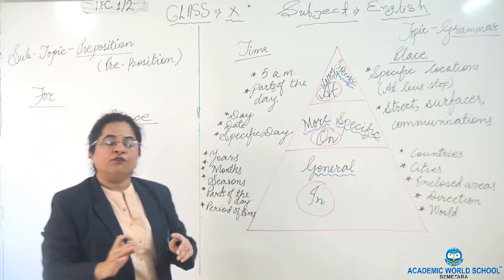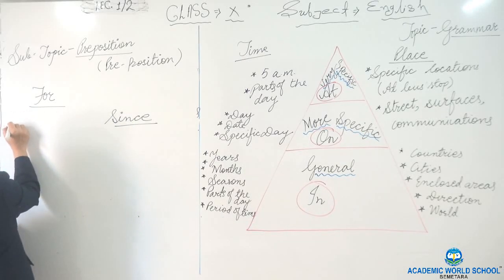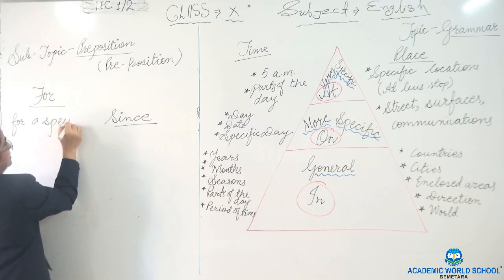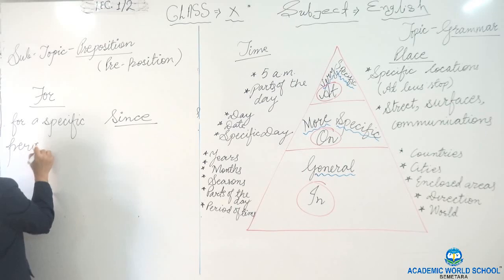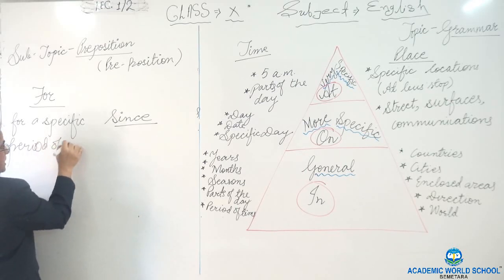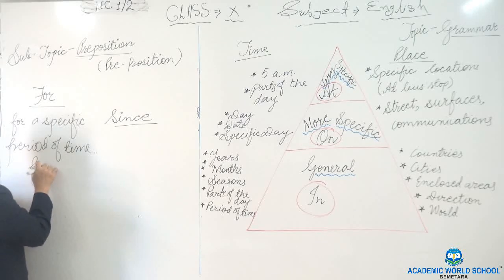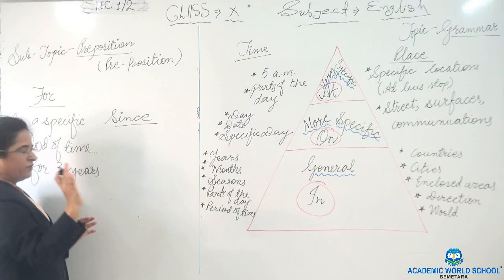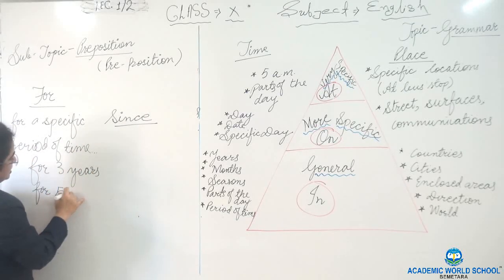"For" is for a specific period of time. If I say for 3 years, specific period of time. For 5 months.